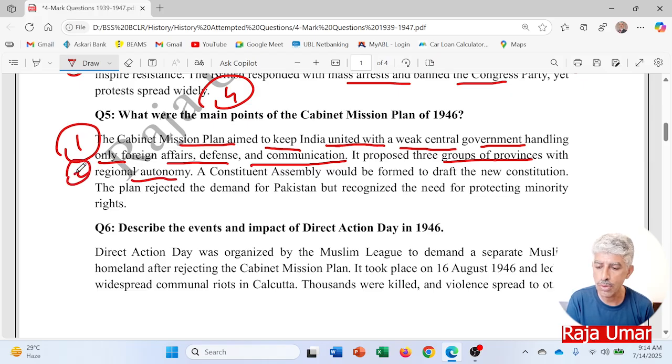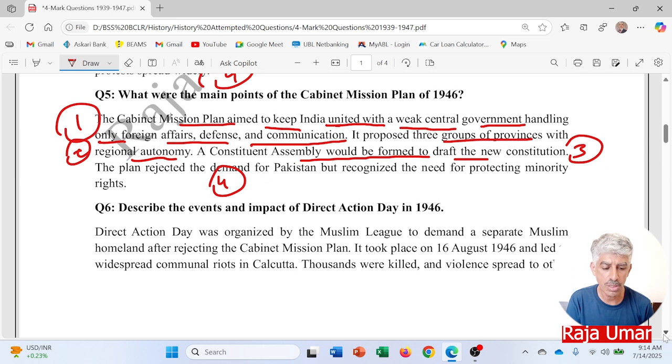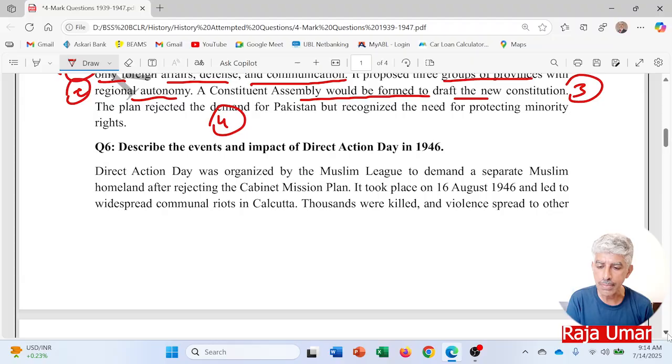Point number two. A constituent assembly would be formed to draft the new constitution of the subcontinent. Point number three. The plan rejected the demand for Pakistan but recognized the need for protecting minority rights. Point number four. So again, it went against the demand of the Muslim League establishing Pakistan. So the Muslim League rejected this plan as well.